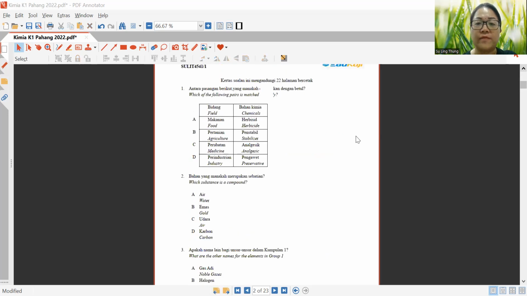Now, let's look at the first question. Which of the following pairs is matched? Actually, here is supposed to be correctly. If you notice in the BM version, it's actually betul, so this is correctly.